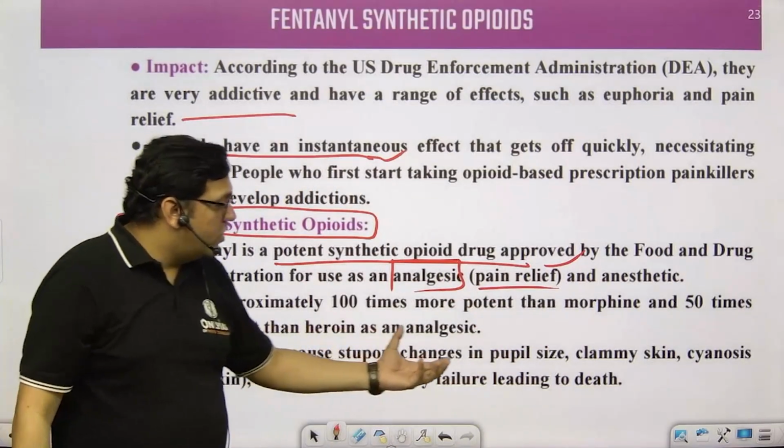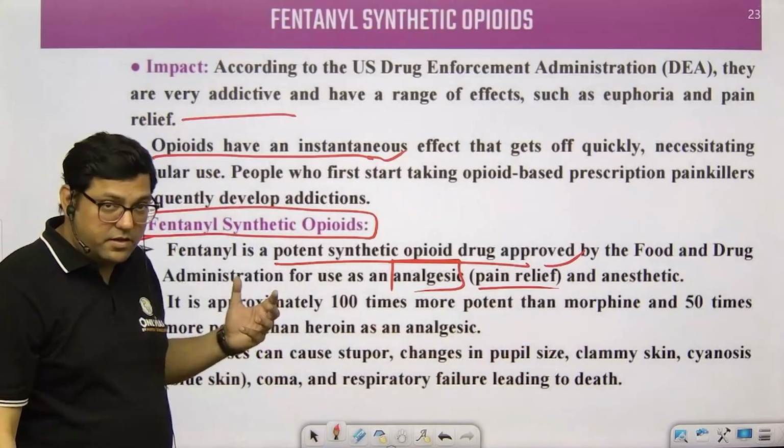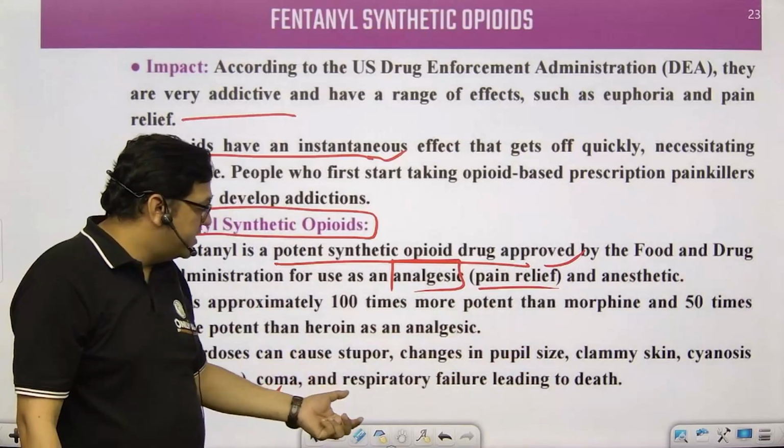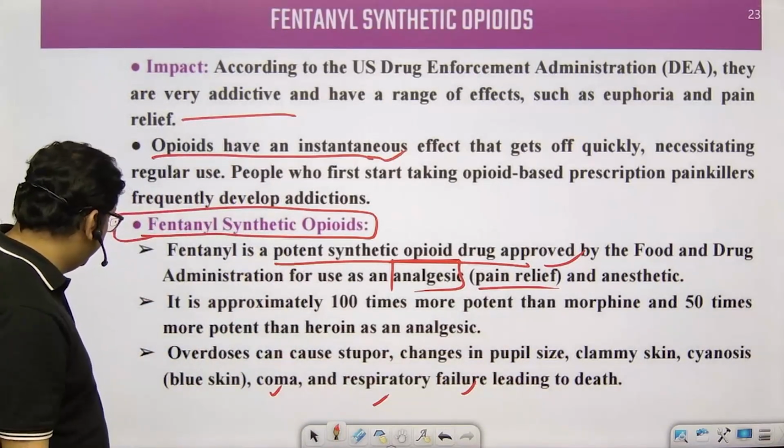An overdose can cause a lot of issues. Skin problems are there, pupil size can change, and even coma and respiratory failure can happen. This is related to this particular topic.